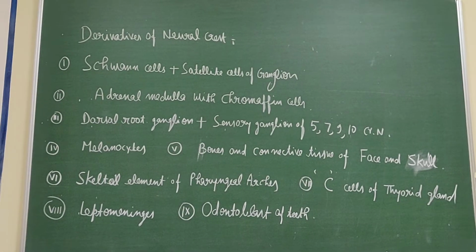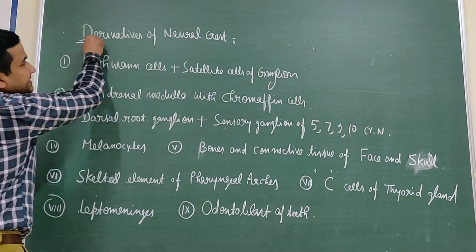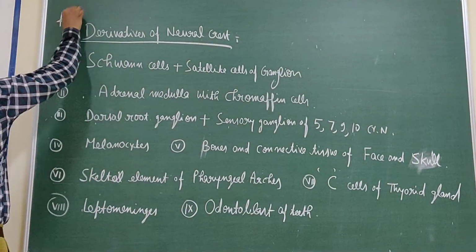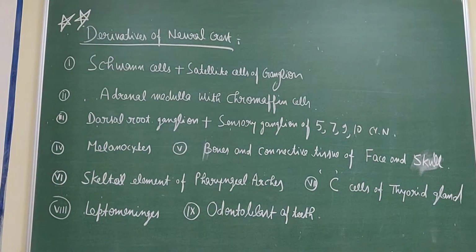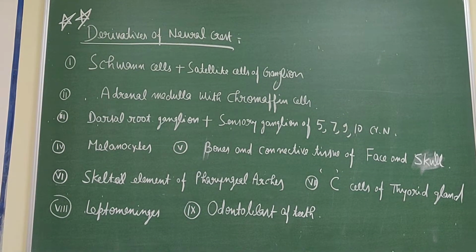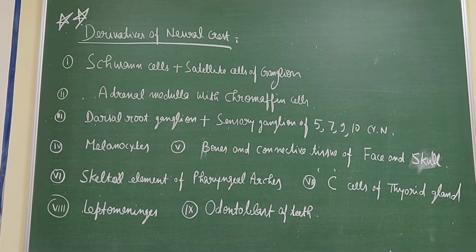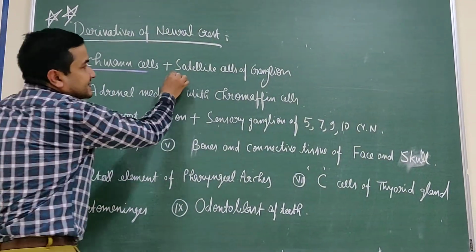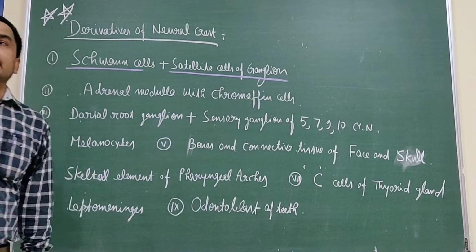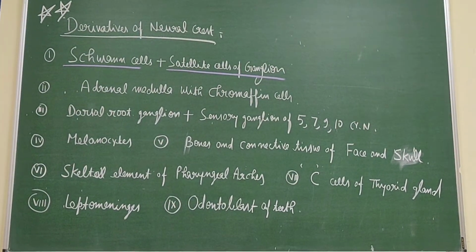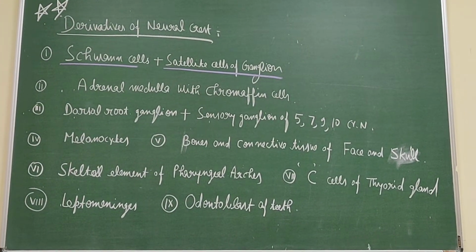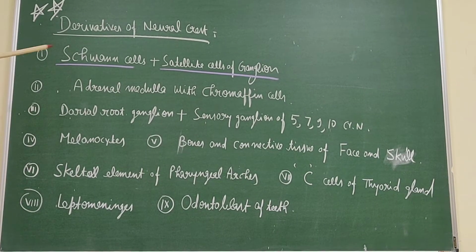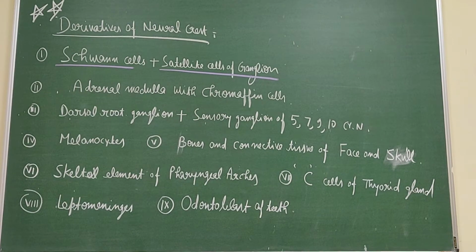Now, some important derivatives of the neural crest. It is frequently asked in the examination. Enumerate the derivatives of the neural crest. It is the Schwann cells and satellite cells of the ganglion. Schwann cells form the myelin sheath of the peripheral nerves. These Schwann cells are derived from the neural crest.